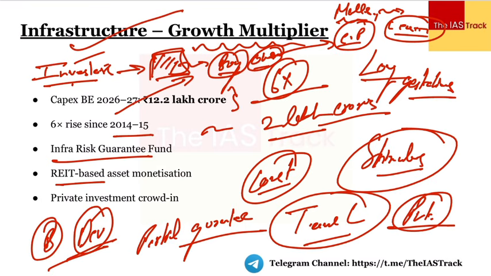We have a lot of properties with the central public sector enterprises. तो उन assets का asset monetization करना बहुत ज़रूरी है, ताकि जो those assets have been lying abandoned, they are not being used. So it's very important that we monetize those assets, right? So there would be dedicated REITs for offices, for commercial lands, और उससे होगा क्या कि भाई एक liquidity maintain रहेगी. It would lead to liquidity maintenance in the overall market. Again, this would lower the burden on the government because सारा जो खर्चा है वो गवर्नमेंट उठा रही है. It's being borne by the government. I'm not saying every one of the expenses, but yes, majority of the expenses with respect to the infrastructure development is borne by the government. There are very few private players.